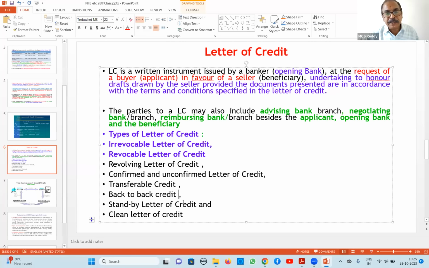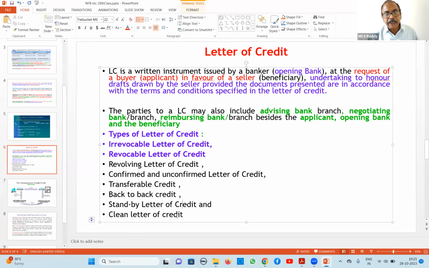Standby letter of credit, this is a recalled question several times. Standby letter of credit means just like a bank guarantee. Here no goods, we are not concerned about goods, bills, etc. Nothing at all. Just like a guarantee, on the due date, the party will give you the amount. If the party doesn't pay you on the due date, we will pay the amount. This is called a standby letter of credit. Generally, it is valid for 1 year.